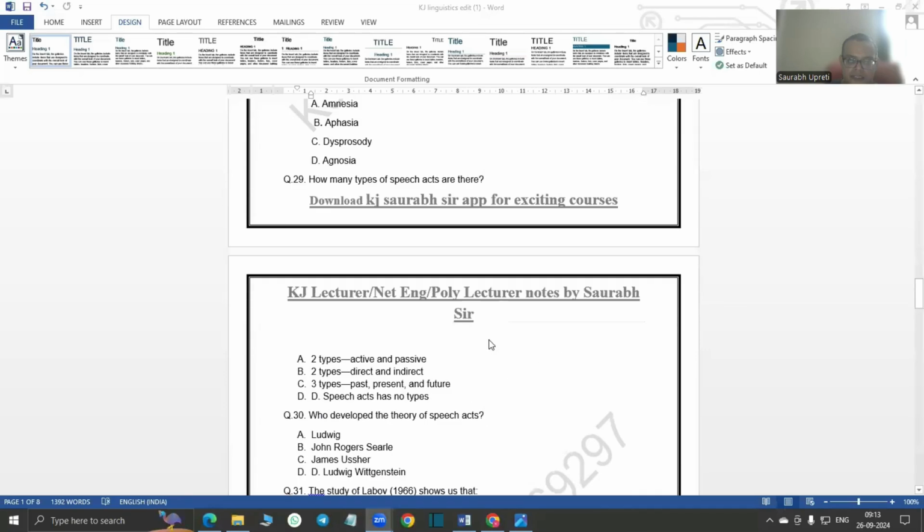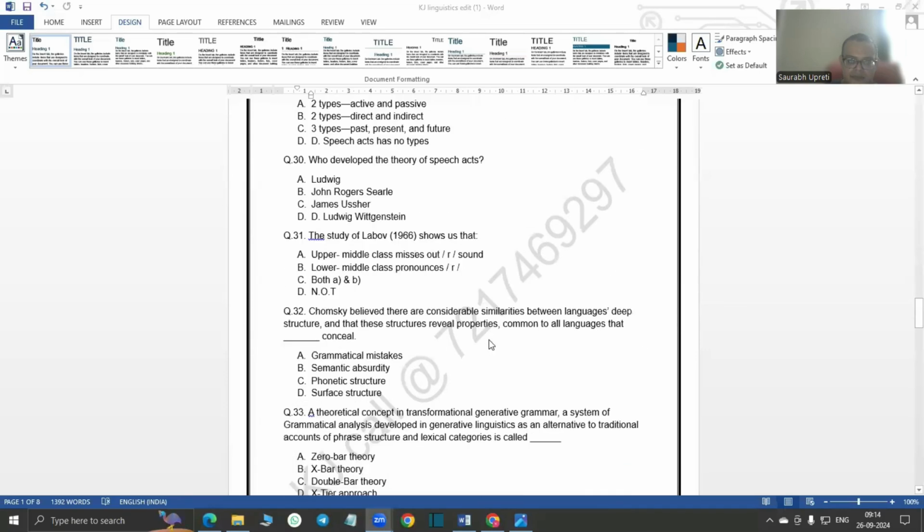Then after 29, we have got 30. Question number 30. Who developed the theory of speech act? Very important question. So J.R. Searle, John Roger Searle.